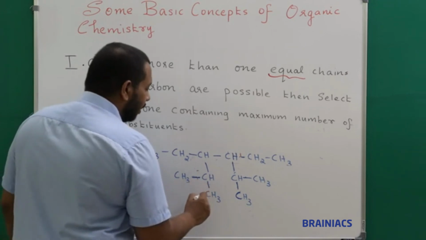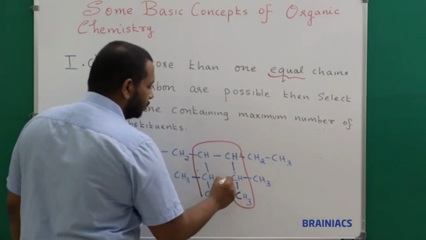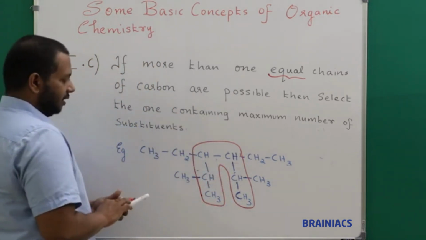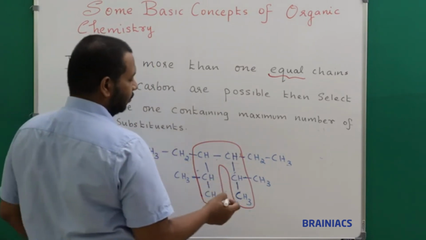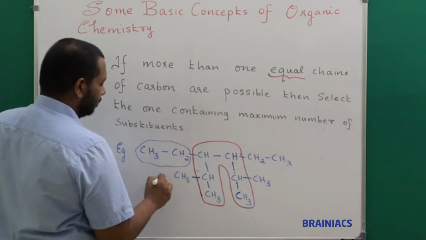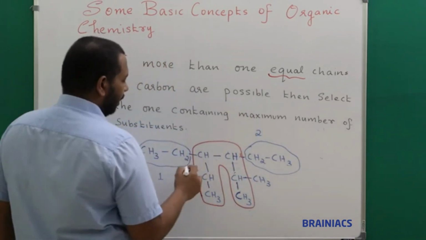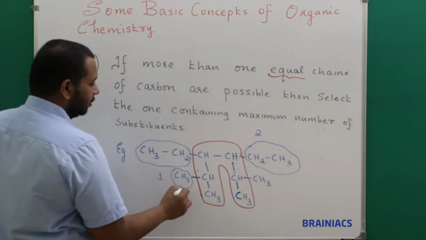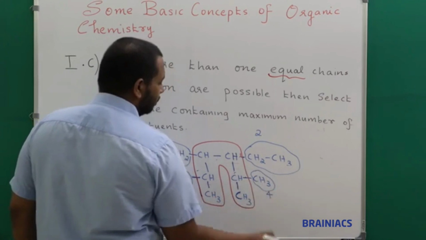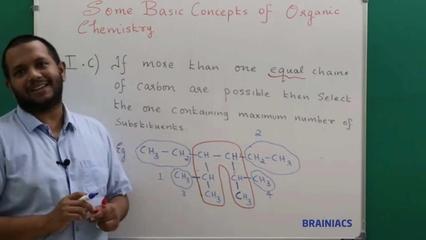So here, now, if I am choosing this as my parent carbon chain, then I can say it has 4 substituents, because this is my first substituent, this is my second substituent, this is my third substituent, and this is my fourth substituent. I hope this rule is clear for you.